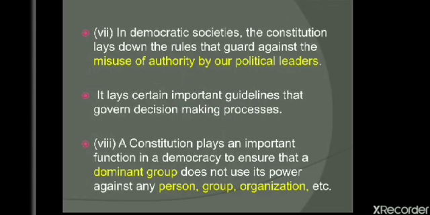A constitution plays an important function in a democracy to ensure that a dominant group does not use its power against any person, group, organization, etc. So children, constitution also makes sure that the dominant group, meaning the group who has the extreme power to write a rule, to change a rule, anything. Dominant groups are the people with most of the power. So constitution also ensures that these dominant groups do not use its power against any person, group, organization, etc.